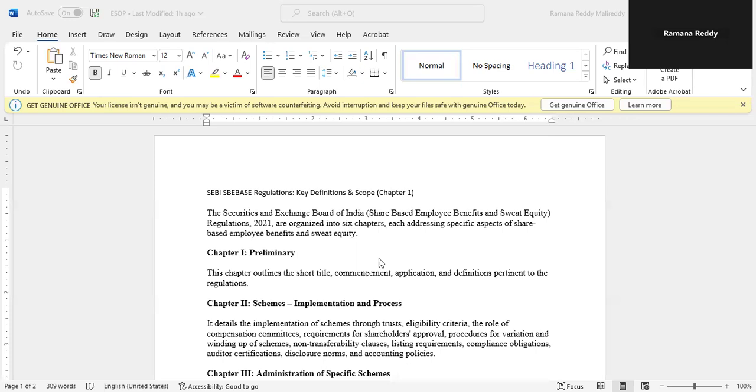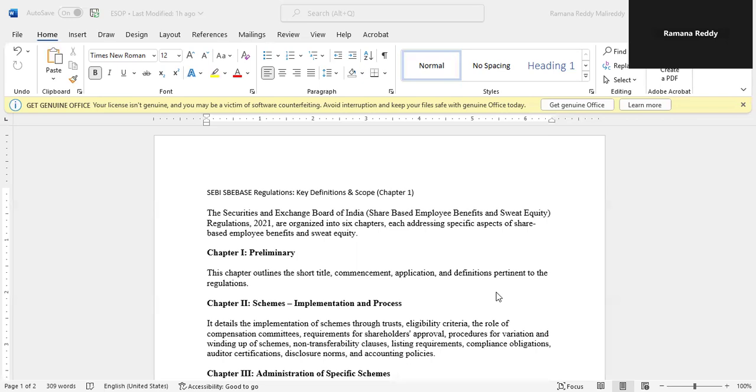Chapter 1 talks about the preliminary. The chapter outlines the short title, commencement, application, and definitions pertinent to the regulations. Chapter 2 talks about the schemes, implementation and process of the schemes. It details the implementation of the scheme through a trust. So the company can directly implement or implement through a trust.